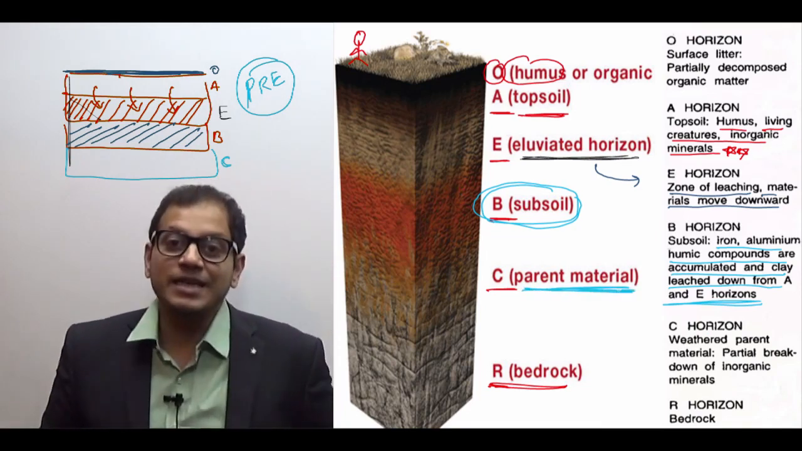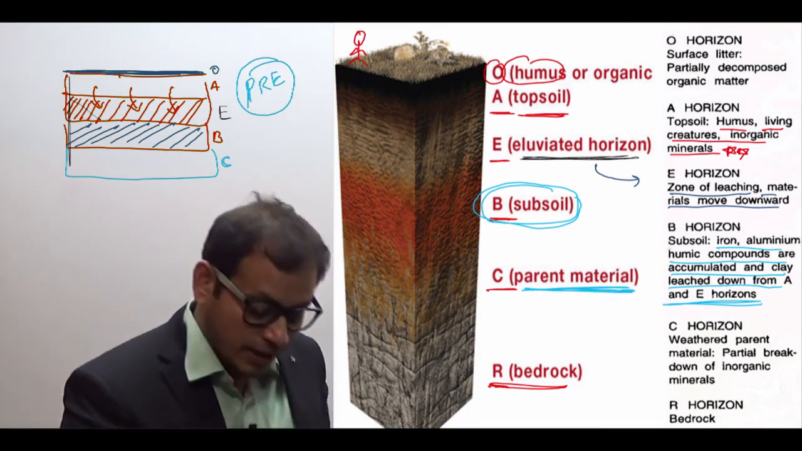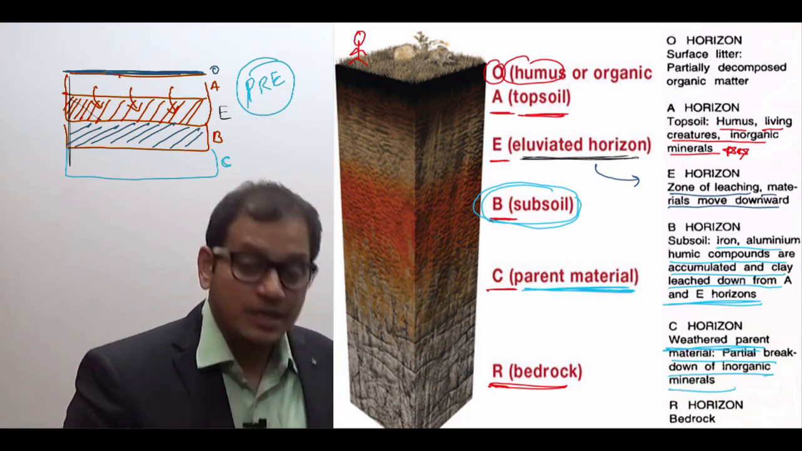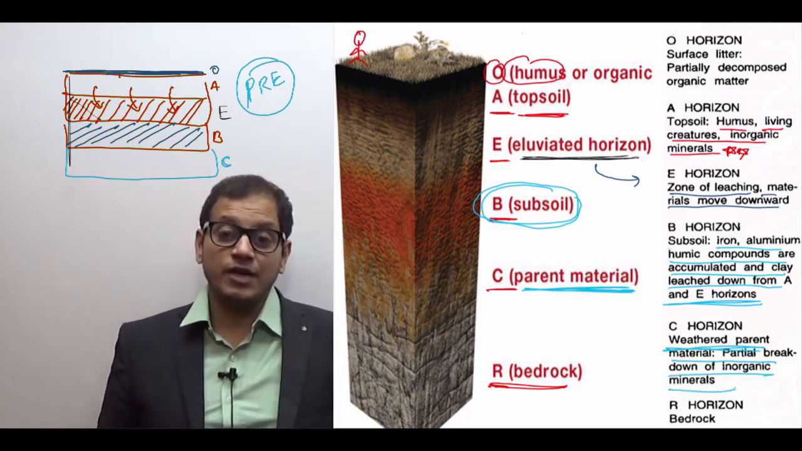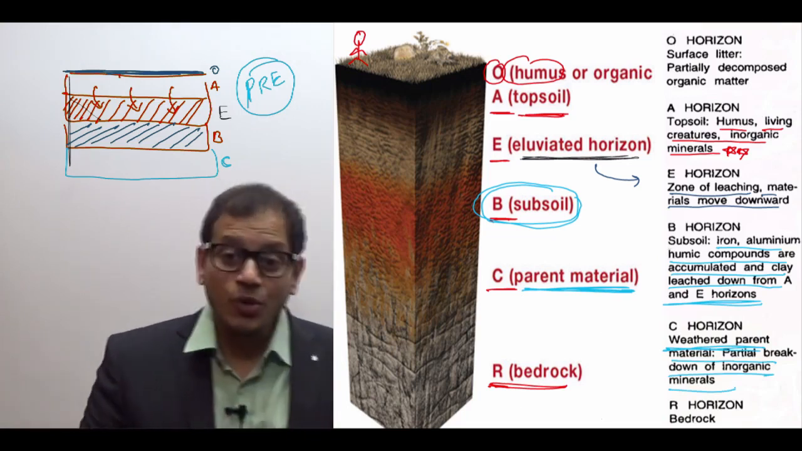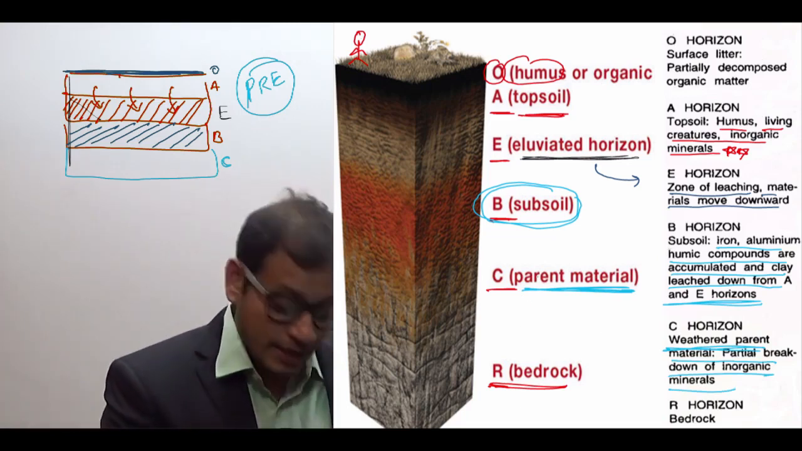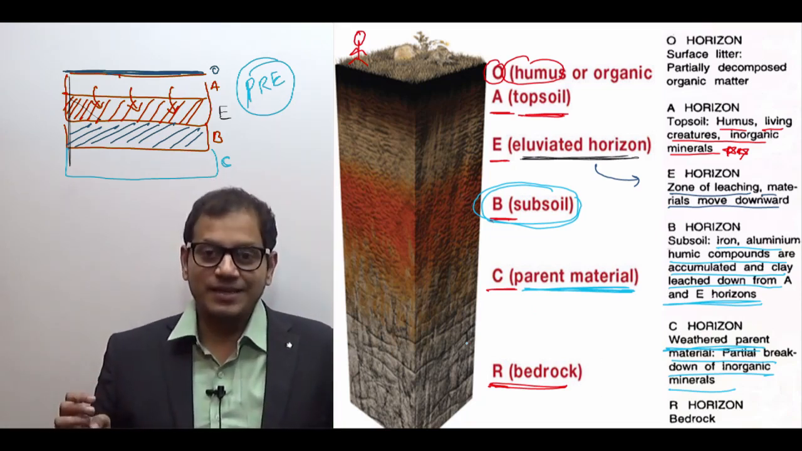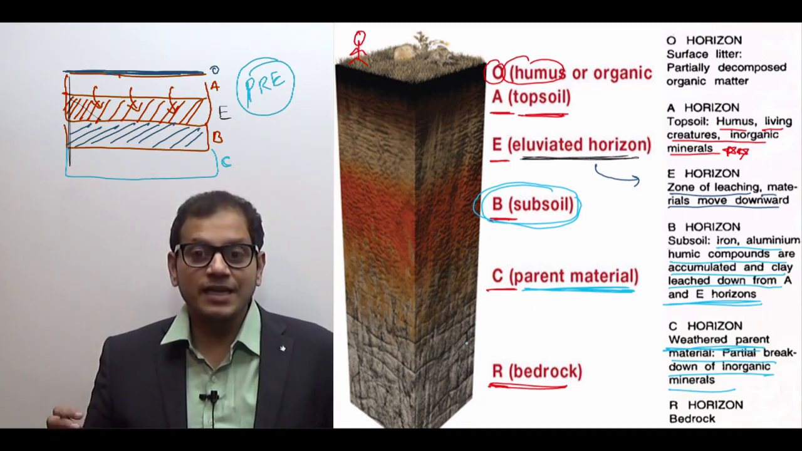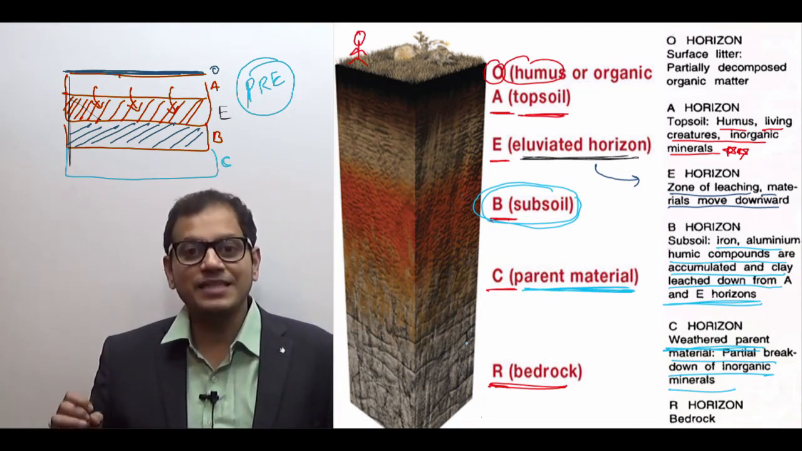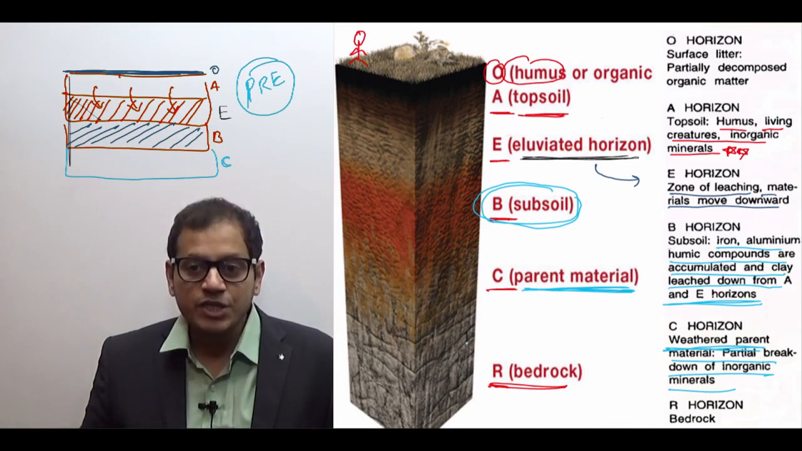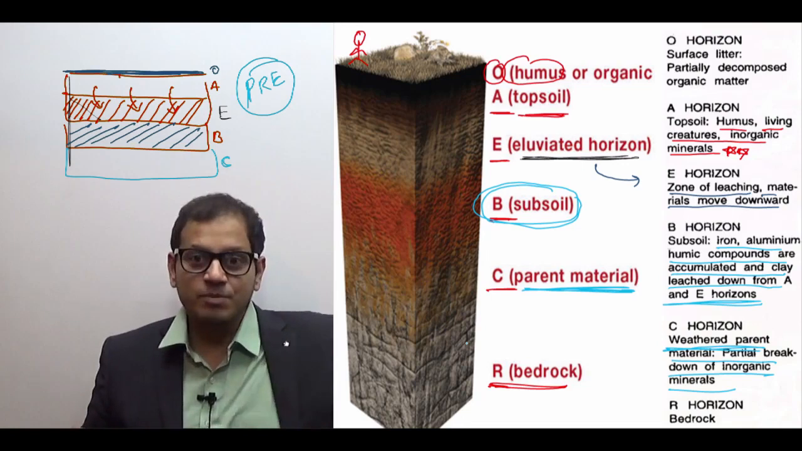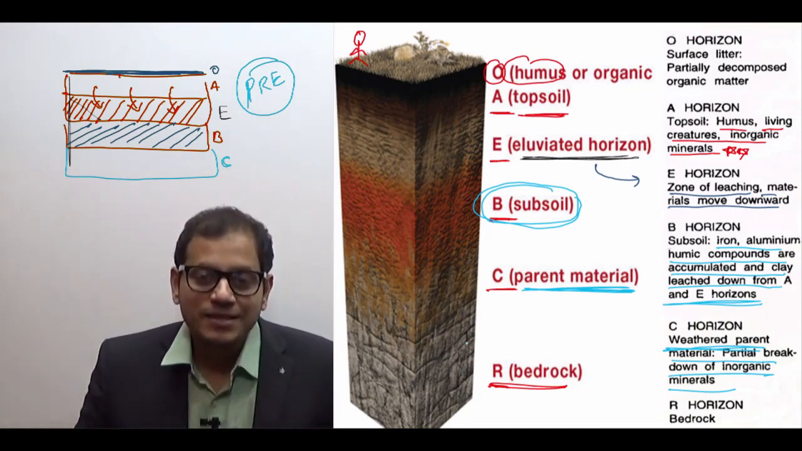It consists of the broken down rock, that is, it is made up of the weathered parent material, in which there is a partial breakdown of inorganic matter. There is no organic matter in the C layer. So: the O layer is the organic layer, then the A layer is the topsoil, after that the E layer, the zone of elevation, that is the zone of leaching. The B layer is the subsoil where the leached material will accumulate. The C layer is the parent rock.